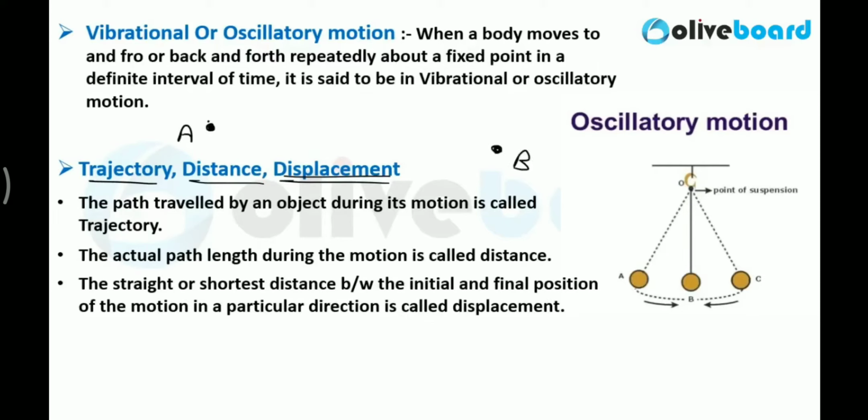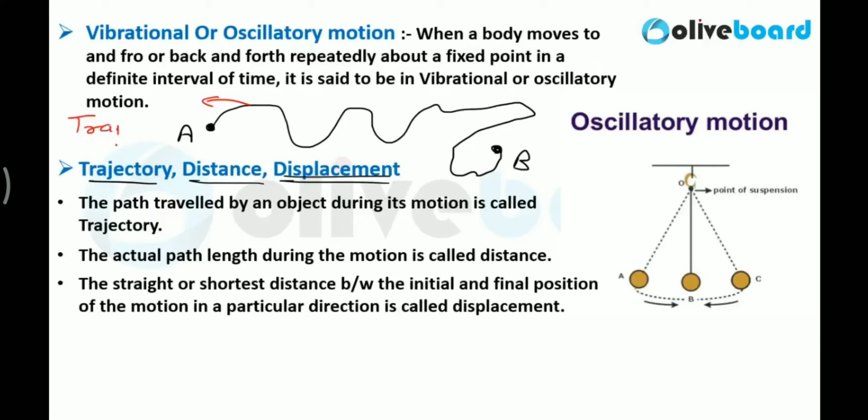I'm taking these directions like this, and finally I reached point B. So whatever figure is visible to you here, this figure is nothing but the trajectory. It is trajectory in simple words. The path traveled by an object during its motion is called trajectory.